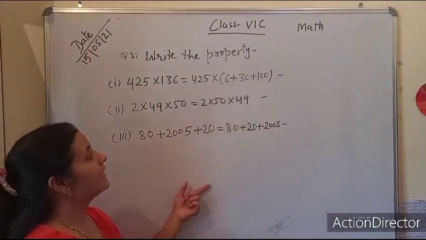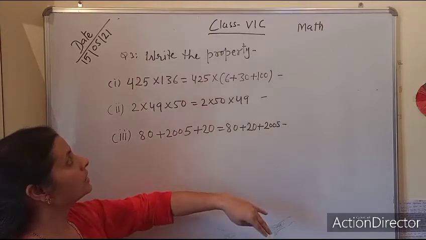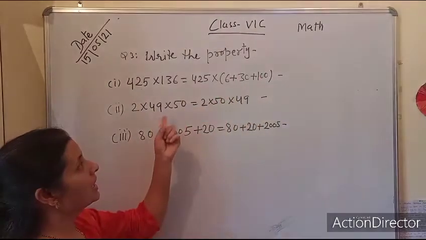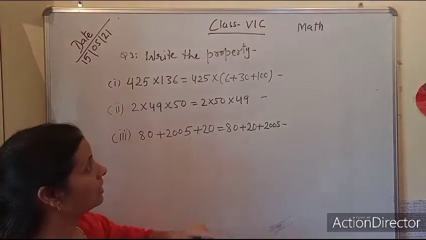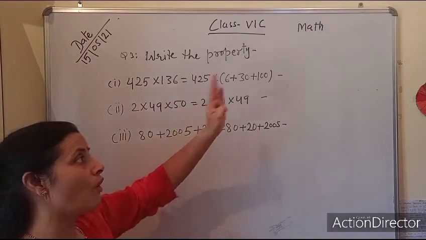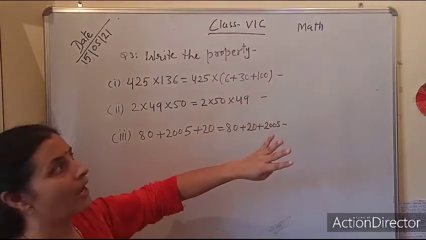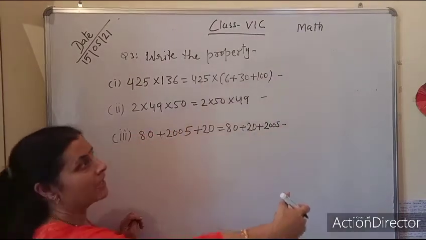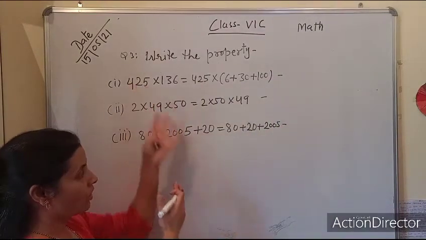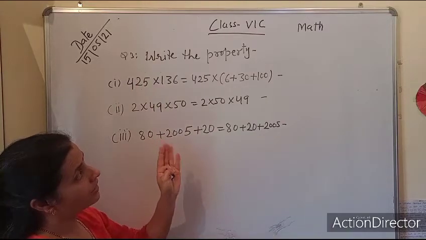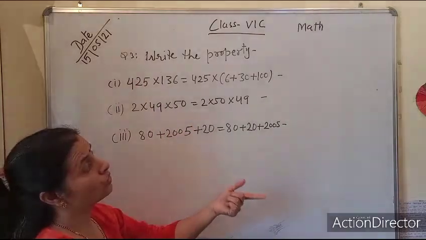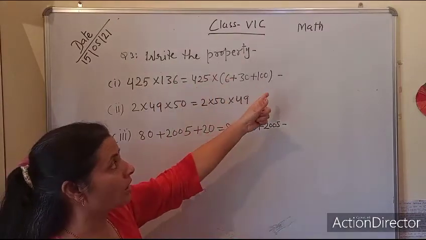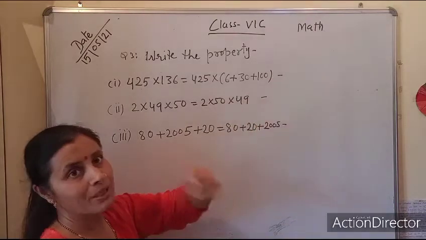Now you can see I have written 3 parts of question number 3, and we have to mention which property is used in each particular question. It could be in the form of matching, where in the B part the properties are written and in the A part the calculations are there, and the question can be asked to you: match the calculation with the proper properties. It could be in the matching form.